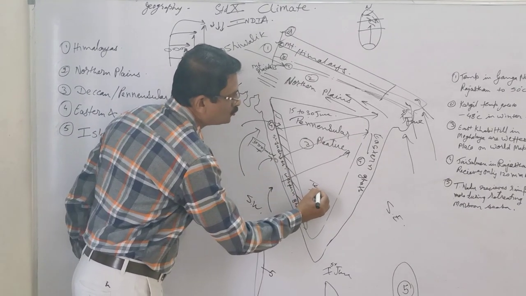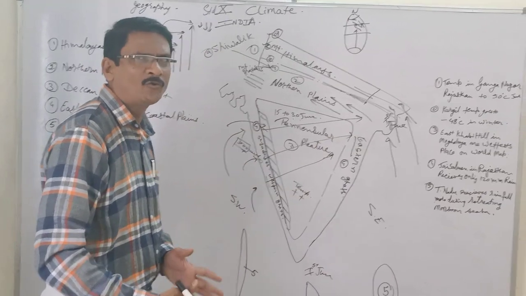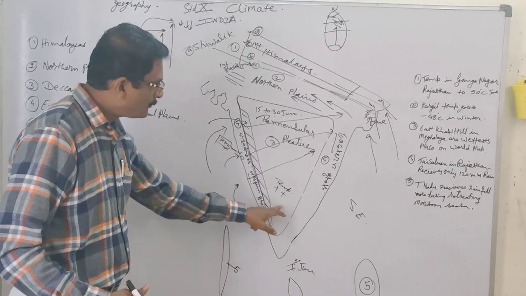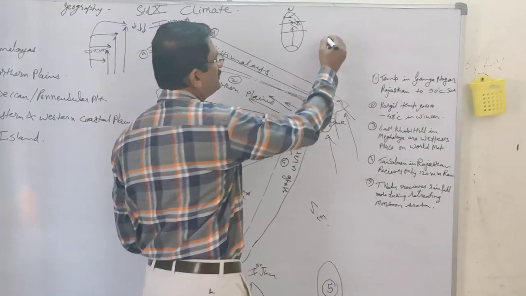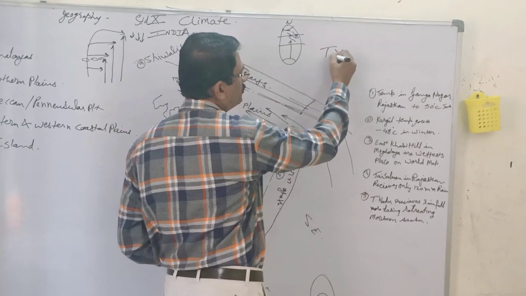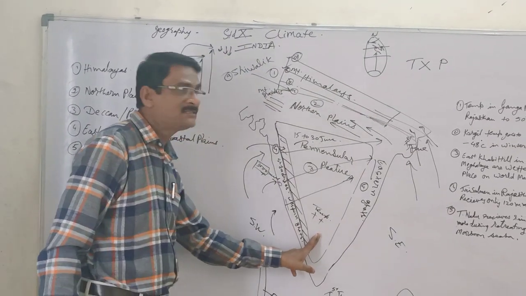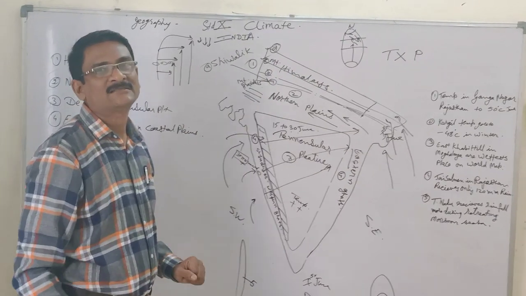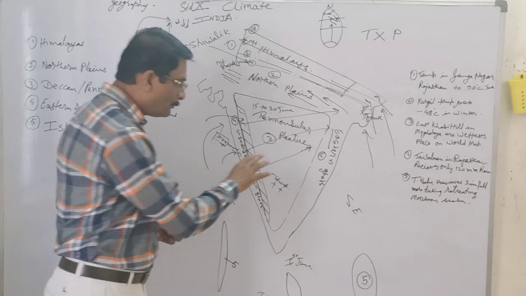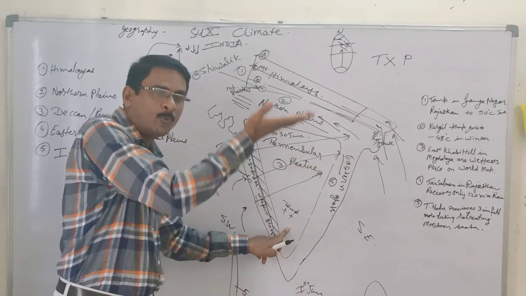The temperature here goes on rising after October, or the end of October is the time when the temperature in the south increases. Temperature is always inversely proportional to pressure. As the temperature rises here, the pressure that is built here plays a major role and it slackens. Because the temperature rises, the air becomes light and moves upward.